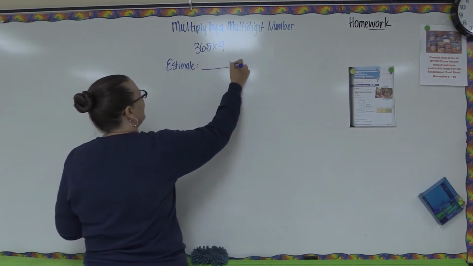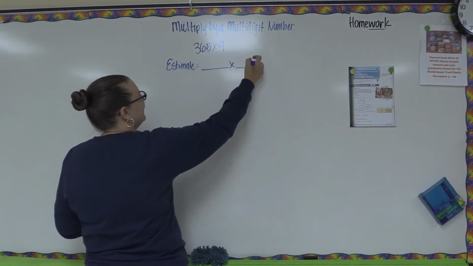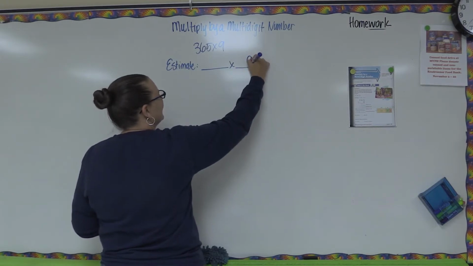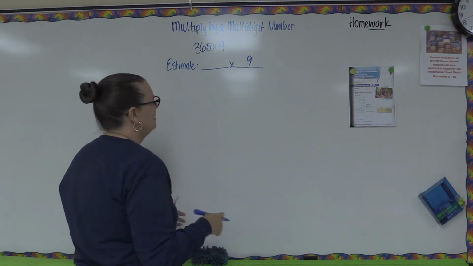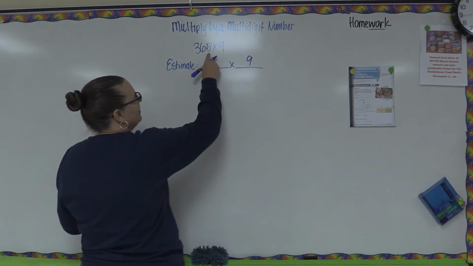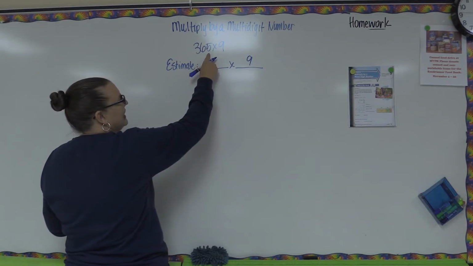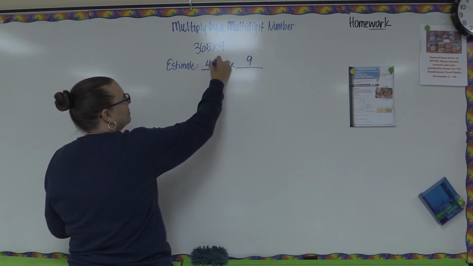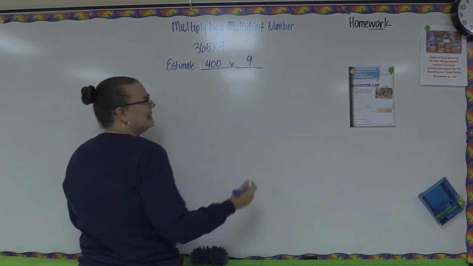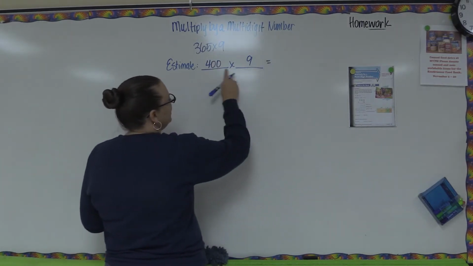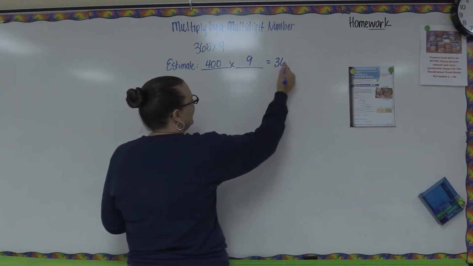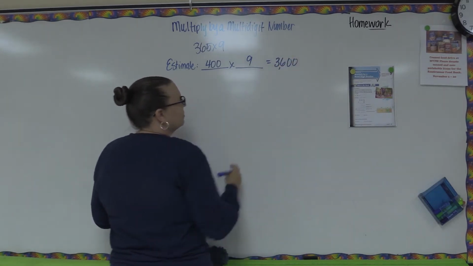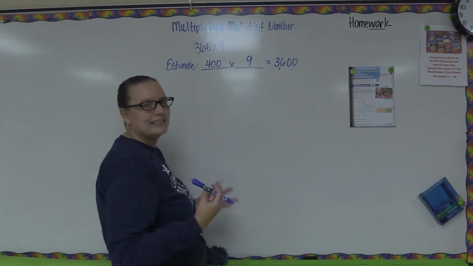Okay, for this particular problem, I'm probably going to leave the 9 alone because I think that that's pretty easy to work with, or you could estimate it as a 10, whatever you feel like you need to do. For 365, I'm going to go ahead and say, let's make this one 400. Let's round to the largest place value spot. That's one of the easier ways to estimate. So if we do that, 4 times 9 is 36. 2 zeros here, 2 zeros here. So we're getting 3,600 as an estimate.